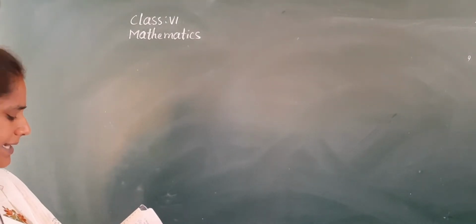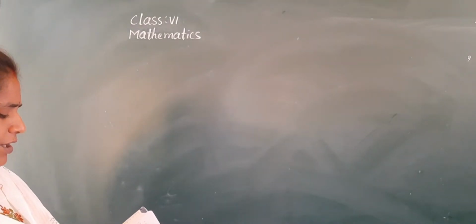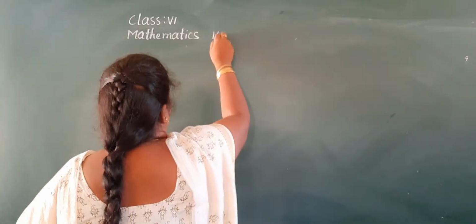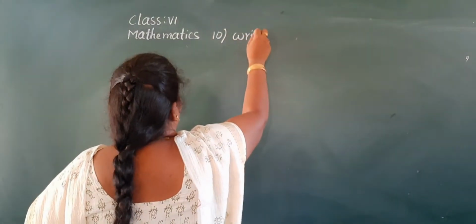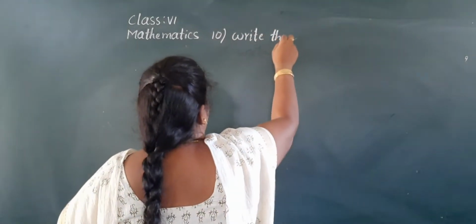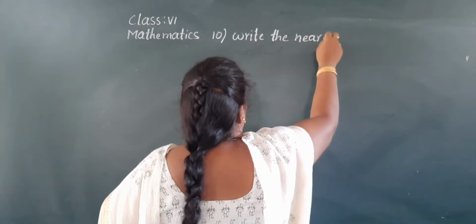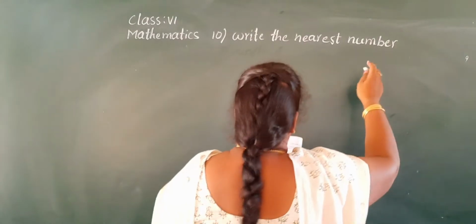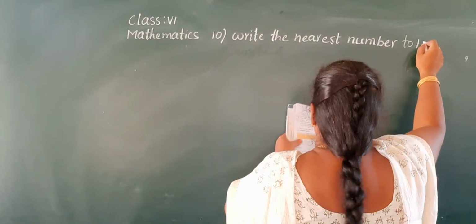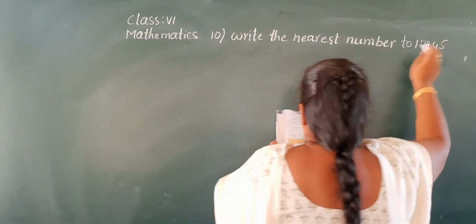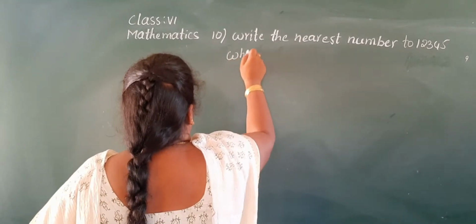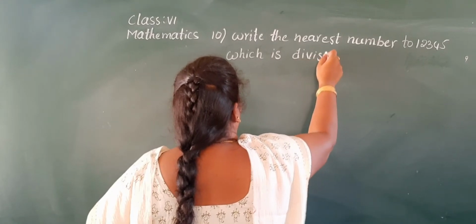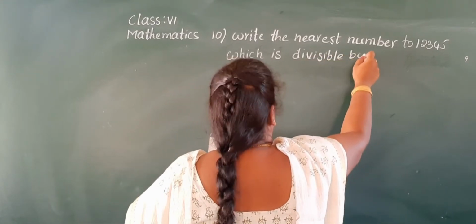And next one, 10th one: write the nearest number to 12,345 which is divisible by 4.